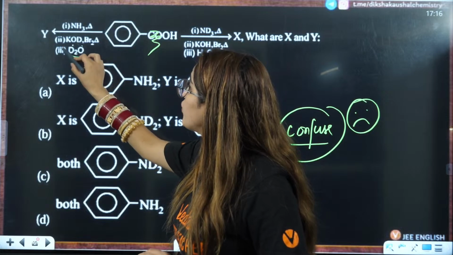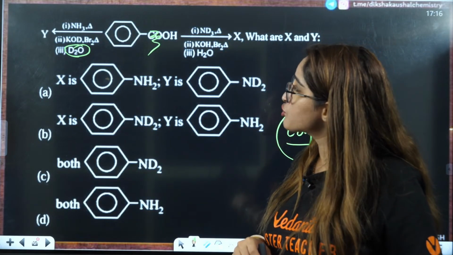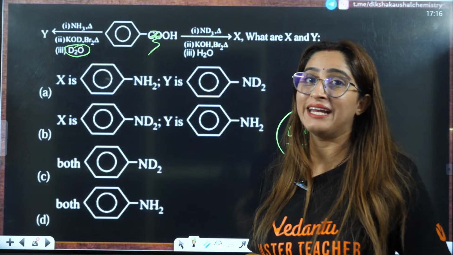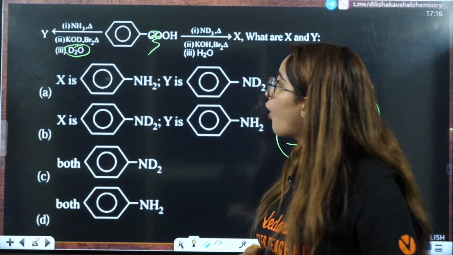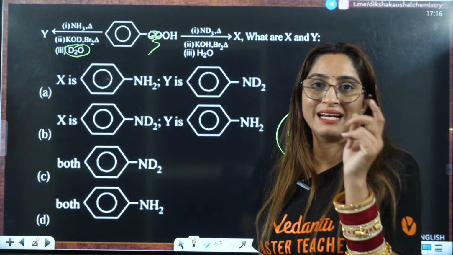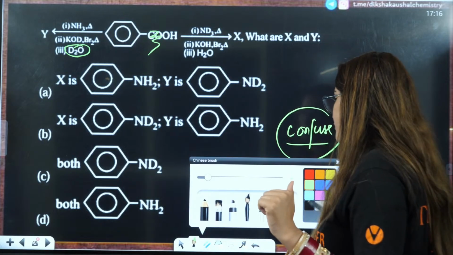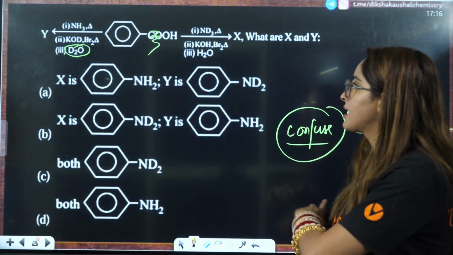When you have this NH2 or ND2, you're going to add D2O or H2O here. That is going to react on the amine or ND2, right? So that is how you're going to have different answers here.